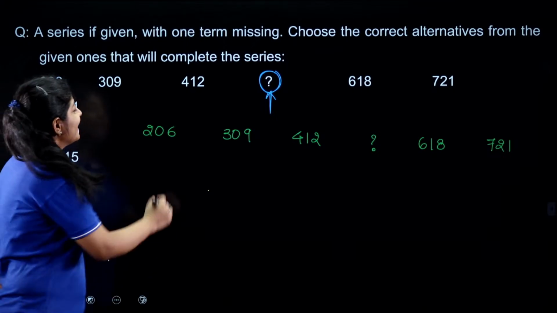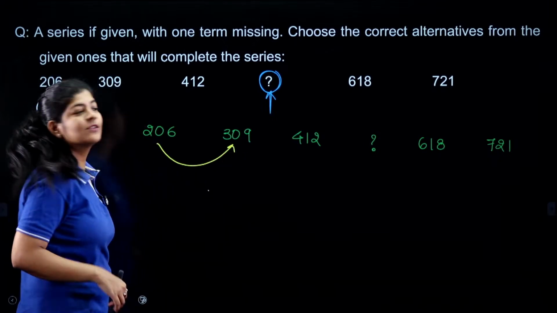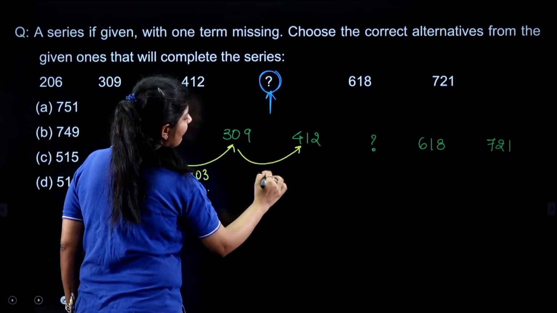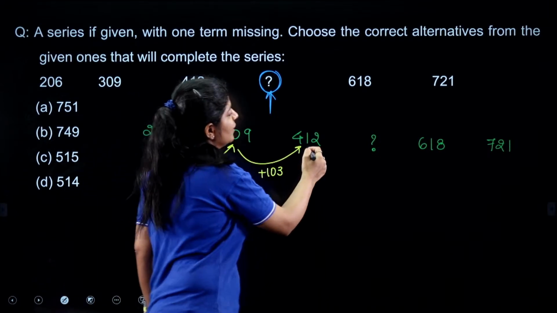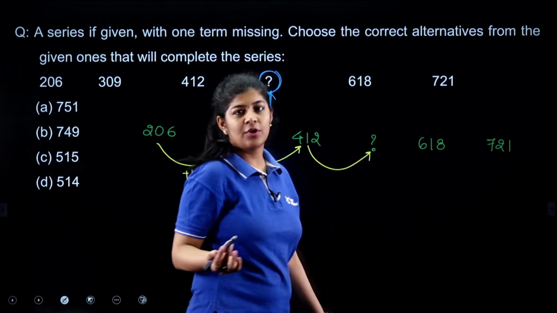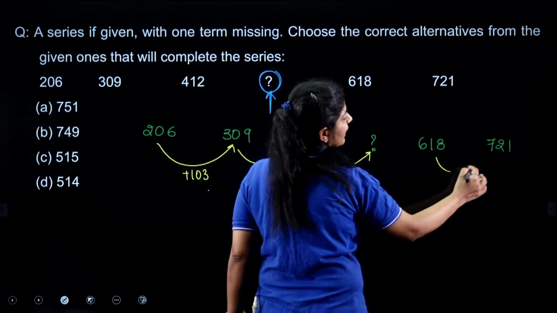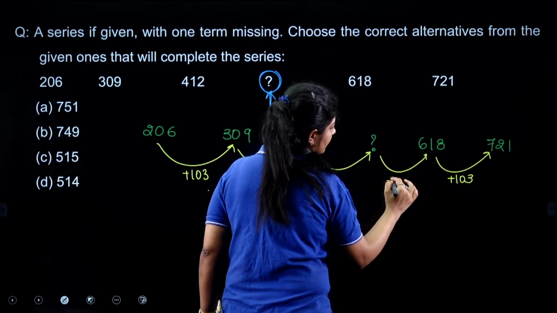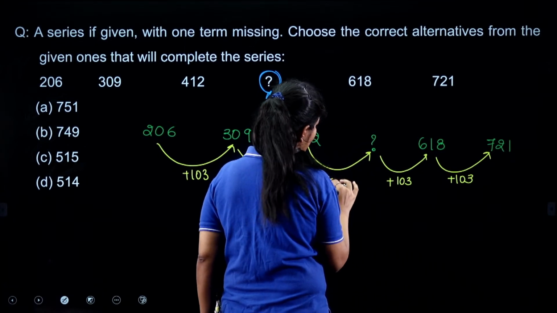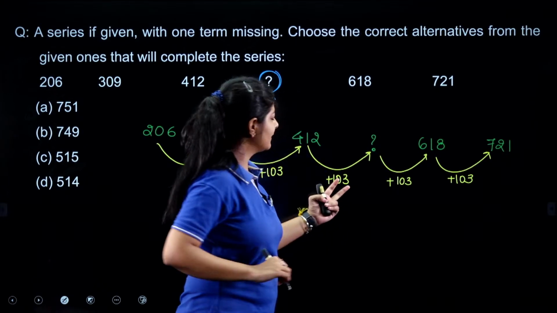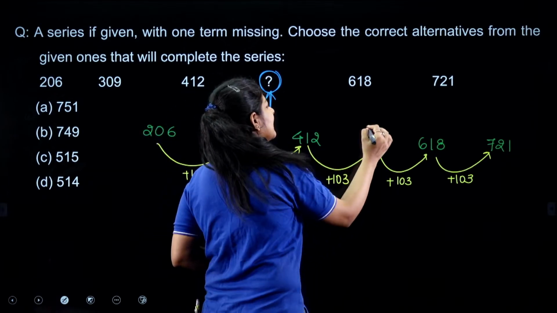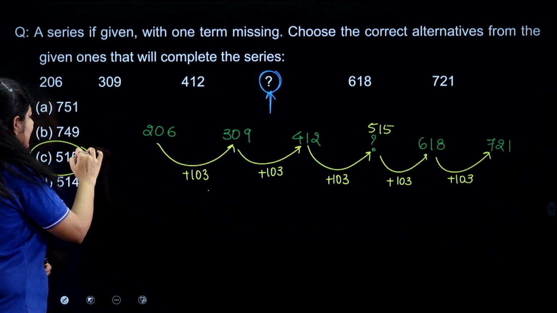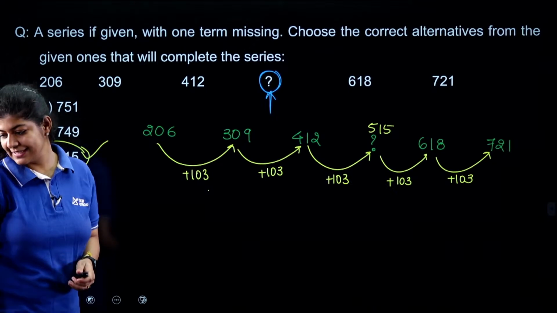We all know. So the pattern, or we can say the difference over here is plus 103. Here also I am having a difference of 103. So again I have to apply the same logic, right? If you check here also, you are having a pattern of plus 103 and plus 103. Now if I add this 103 to this one, what answer will I get? I'll get 515. That means option C is the correct one.